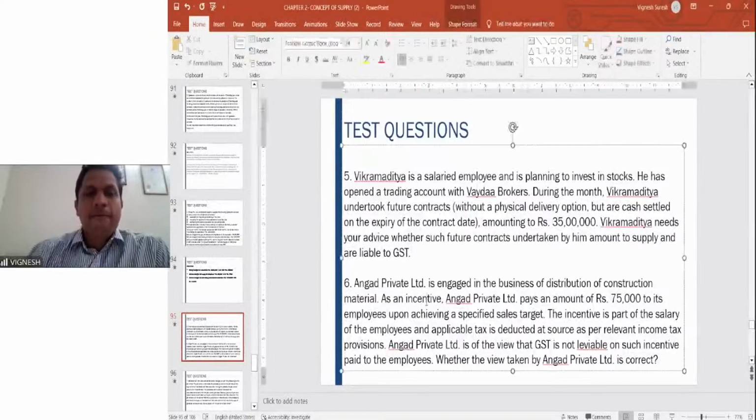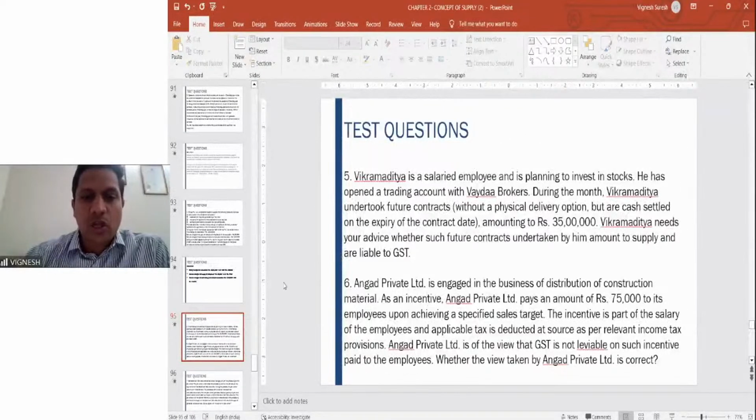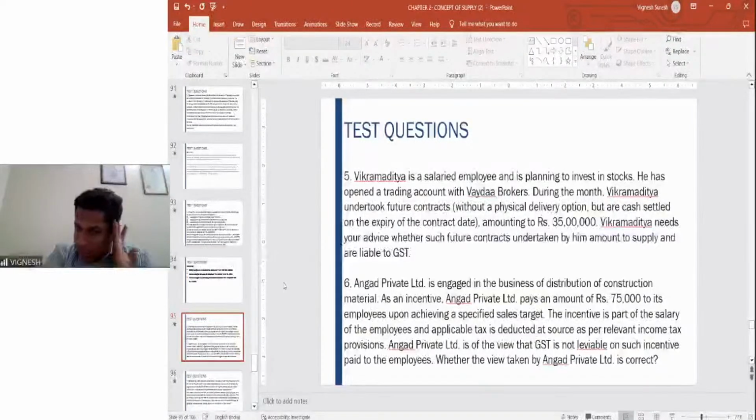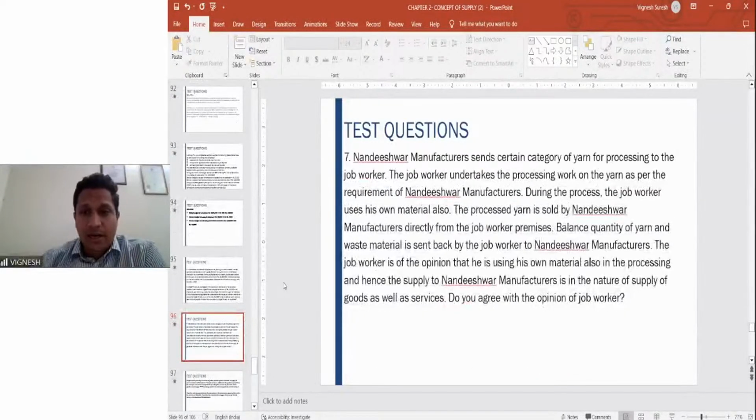So here if you see, the clarification is clearly given. Any amounts which are part of the employment contract or agreement, if it is paid to the employee, it is not a supply of goods, not a supply of service as per Schedule 3. So therefore, Angad Private Limited is very much correct. GST is not leviable on such incentive because it is part of the salary and even tax is deducted at source as per the income tax provisions. So therefore, it is not a supply and no GST is attracted on that.